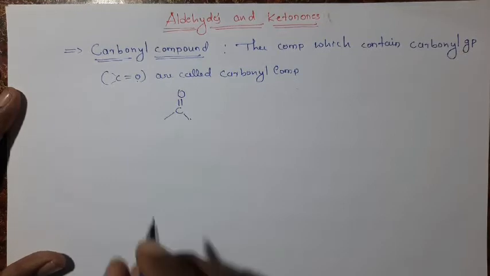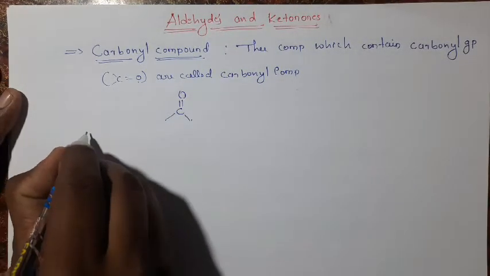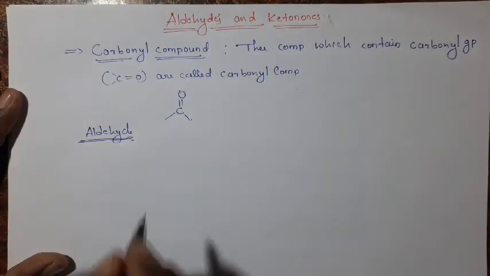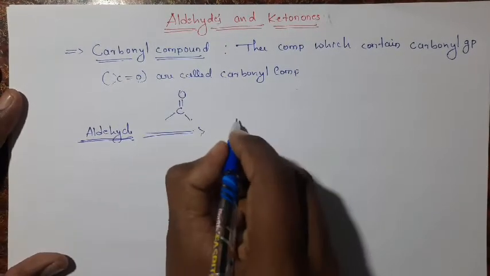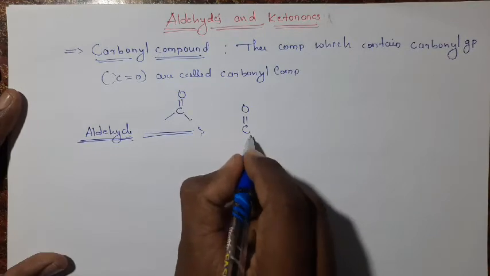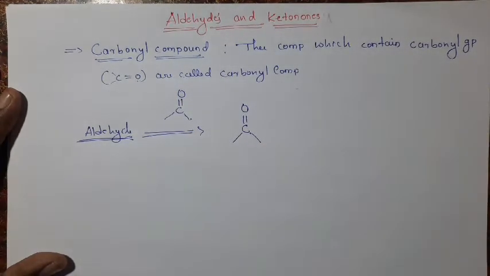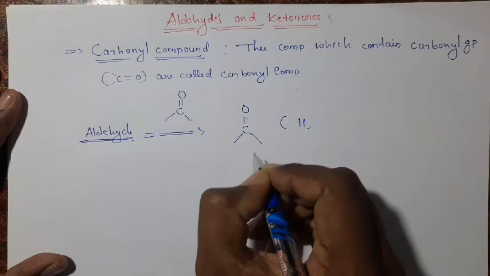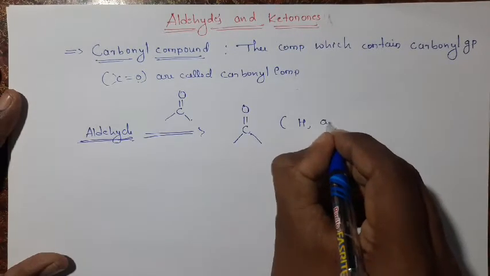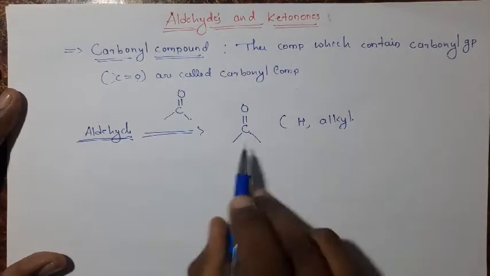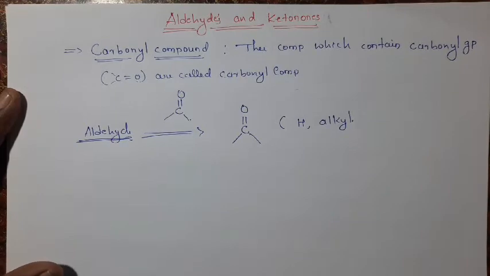Okay. Then what is an aldehyde? An aldehyde is a carbonyl compound. This is our carbonyl group. If, of the remaining two valencies of the carbonyl group, one is occupied by hydrogen and the other by an alkyl group, then it is called an aldehyde.